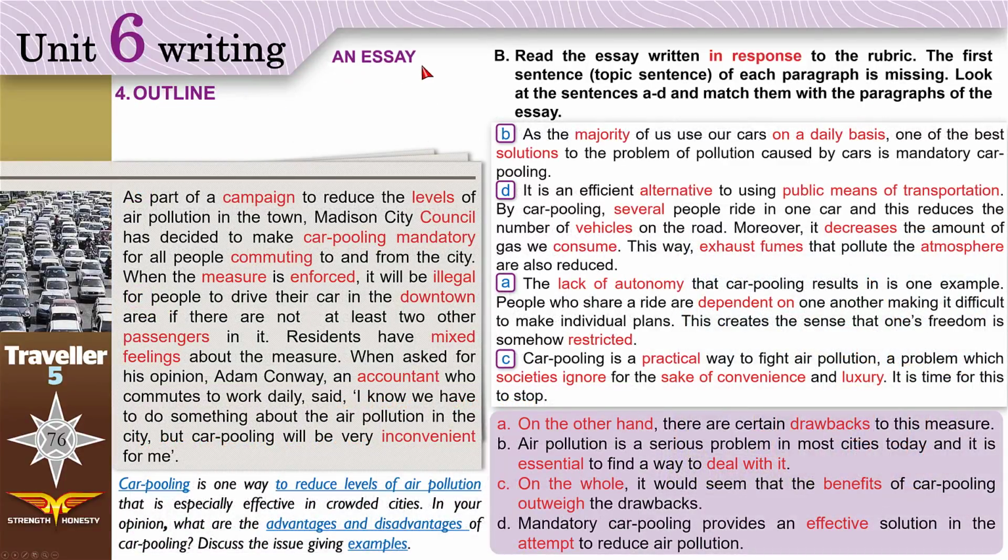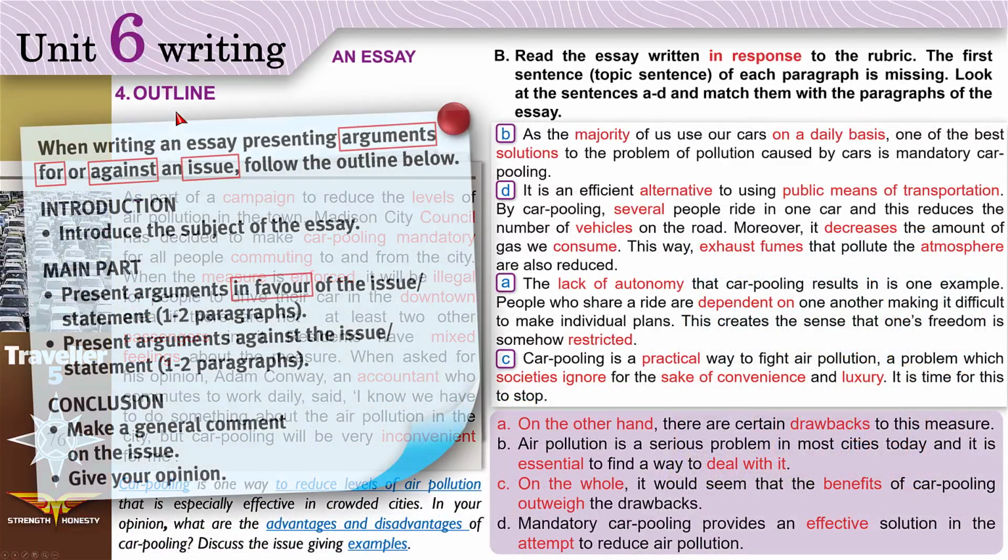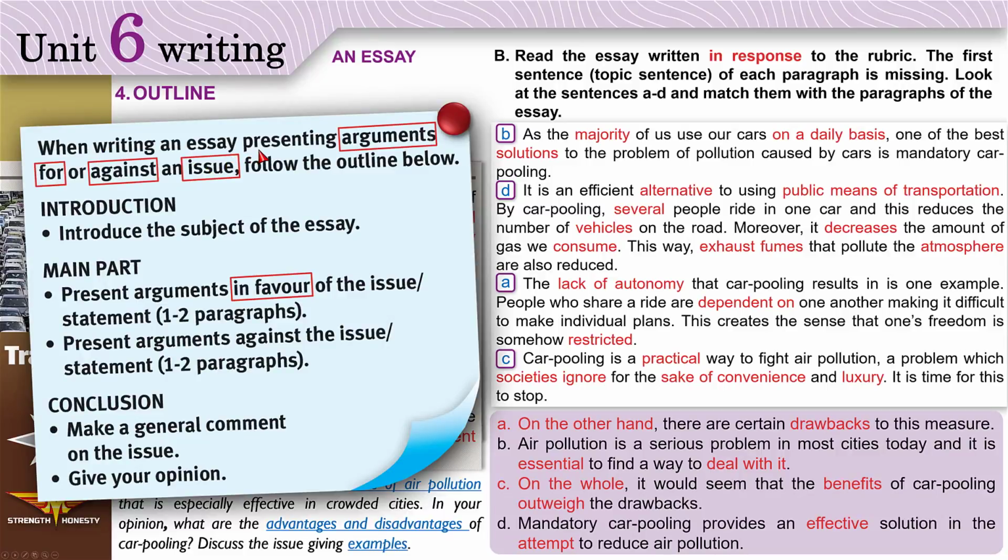Now, when you write an essay, follow this outline. When writing an essay presenting arguments, you are providing reasons for supporting the idea or against, when you don't support the idea, an issue or a problem. Follow the outline below. In the introduction, the first paragraph, you introduce the subject.